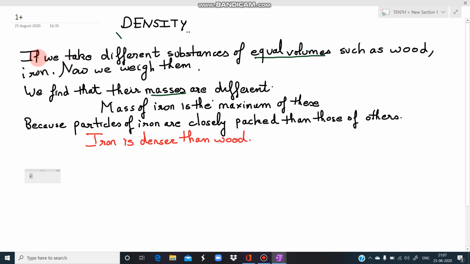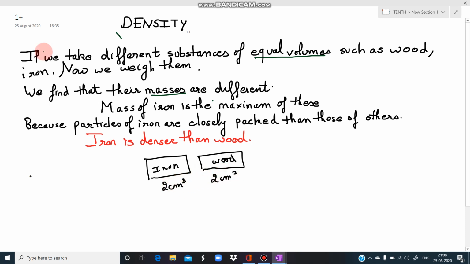Now here it is written, suppose we take different substances of equal volume such as wood and iron. So what did we do? We have taken two things, that is, we have taken iron and we have taken wood, but one thing is common in them, that is, the volume of both of them is the same. Let us suppose both of them have a volume of 2 cubic centimeter. Now we find out the weight by using a physical balance.